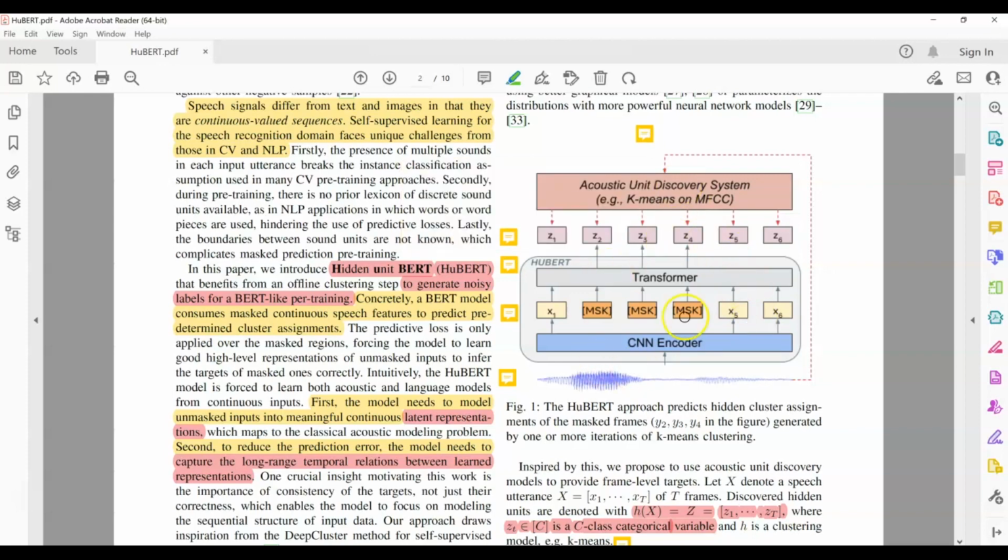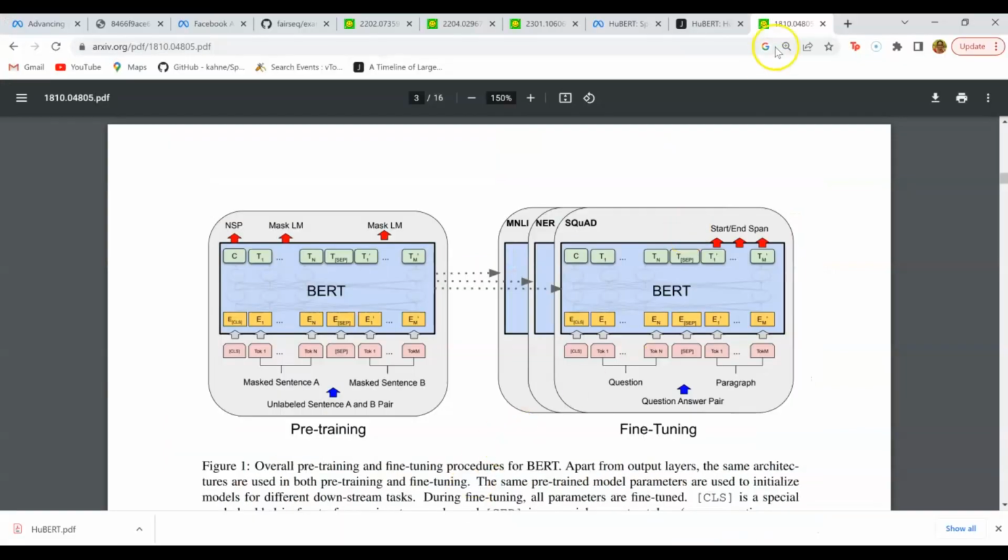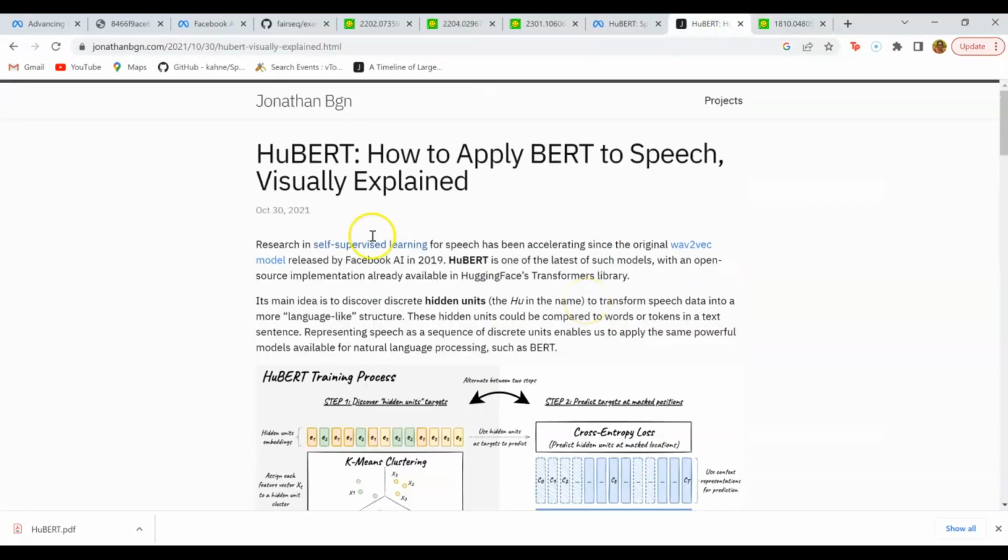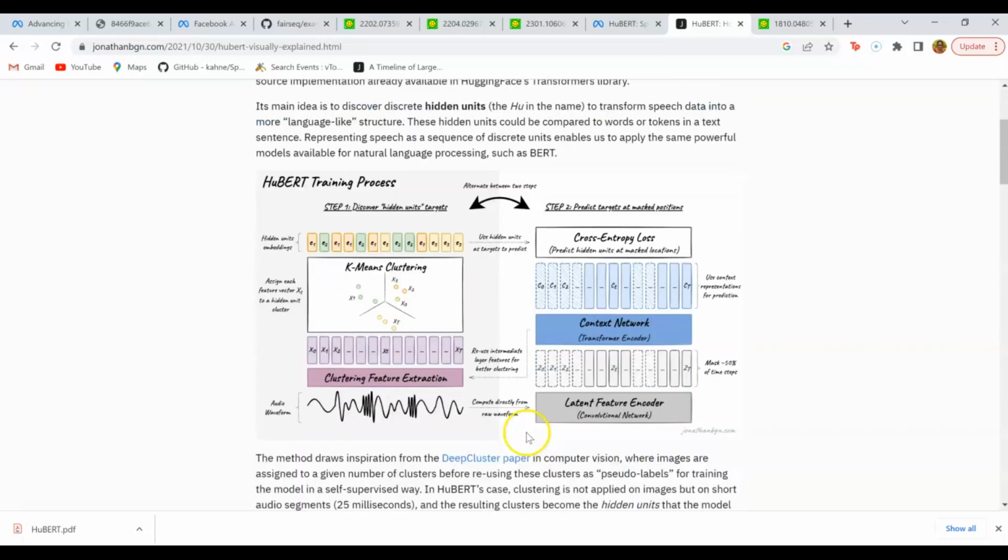Now, I must say that the original diagram in the paper is not very explicit. At least to me, it wasn't explicit the first time I read it. So I went online and searched for other resources that explained it in more detail, and I found an excellent resource. It's a blog written by Jonathan that breaks down the original diagram in the paper into more detail. So we'll go into this blog and its diagrams, and then maybe we go back to the paper and try to compare, so we understand it better.